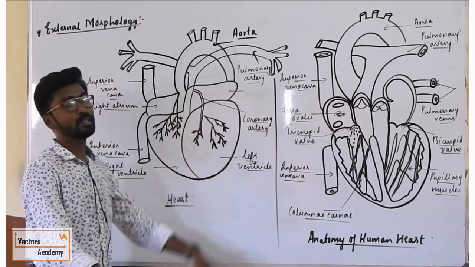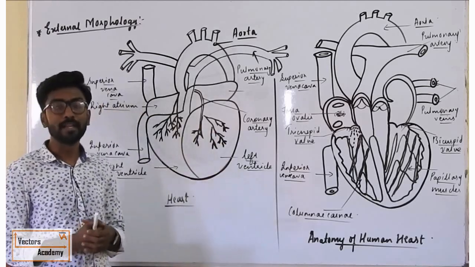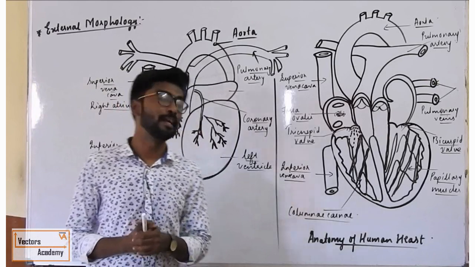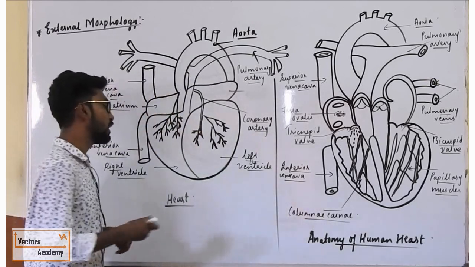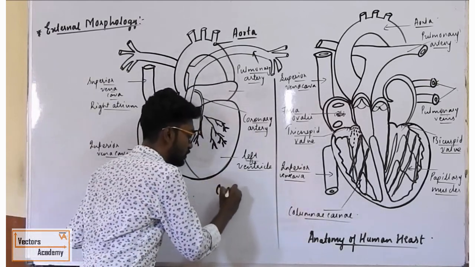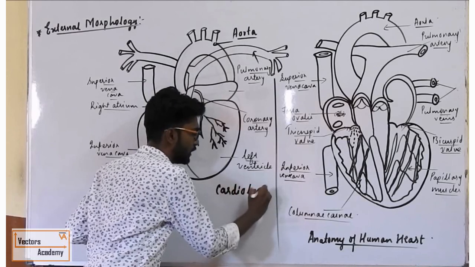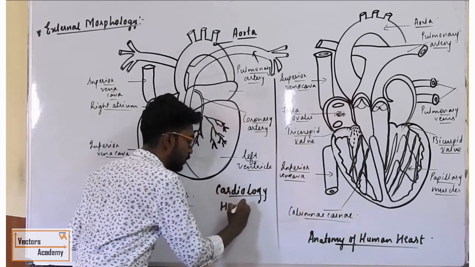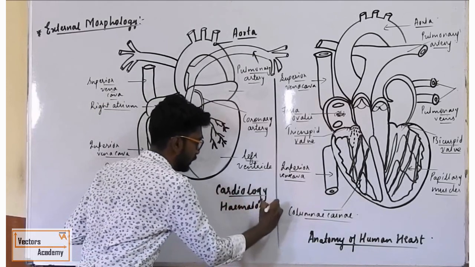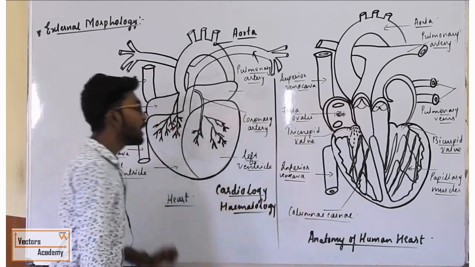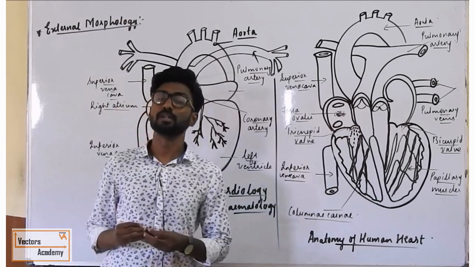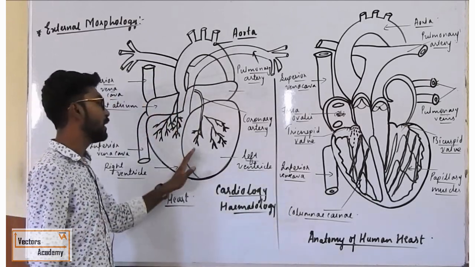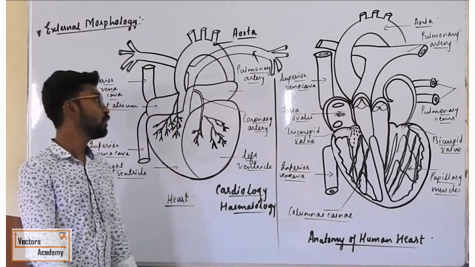Now you can see this is the structure of the heart. So any kind of study which relates to the heart is called cardiology. Cardiology is the branch of biology which deals with the study of the heart, and hematology is the branch of biology which deals with the study of the blood. Any physician or person who studies the heart is called a cardiologist.